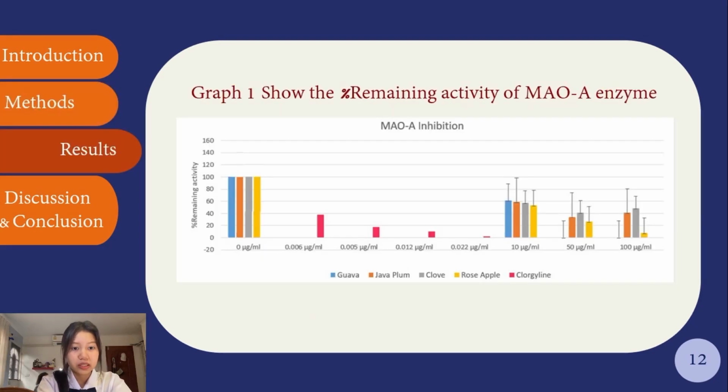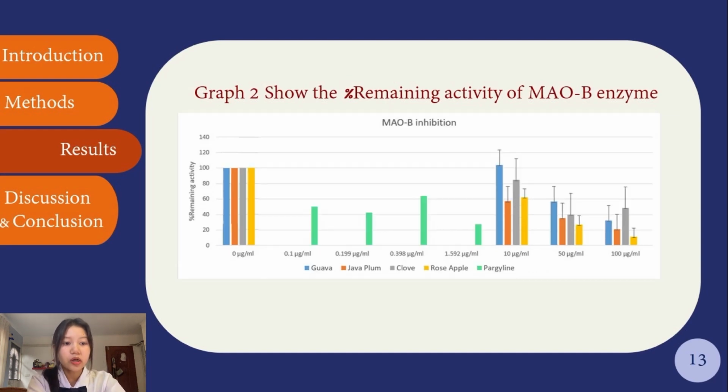For the results, graph 1 shows the percent remaining activity of MAOA enzyme. The pink one is clorgyline, and then the lowest percent remaining activity of our extracts. You can see that the yellow one, rose apple at 100 microgram per milliliter, has the lowest percent remaining activity. And graph 2 is for MAOB enzyme. The green one is pargyline. You can see that the yellow one at 100 microgram per milliliter, the rose apple, is also the lowest percent remaining activity extract.